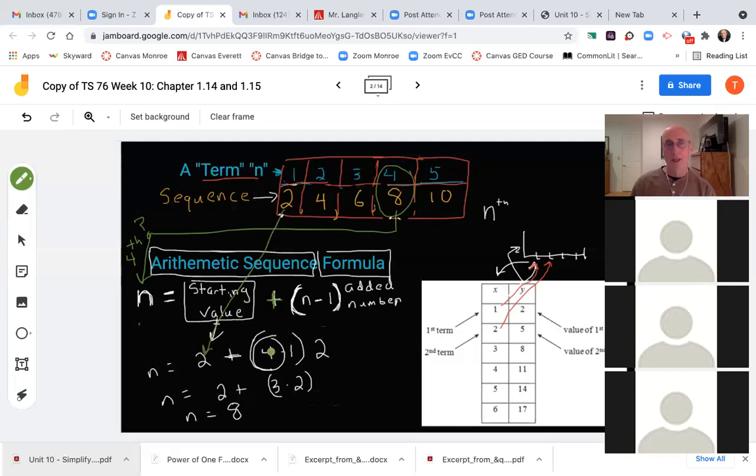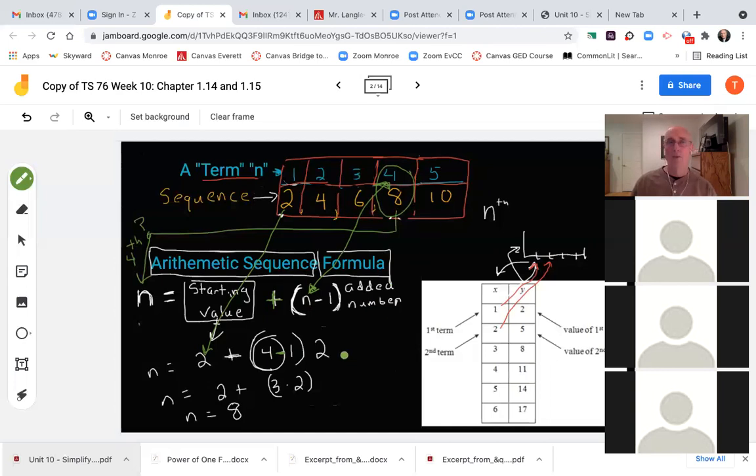All right, back to our formula. Starting value plus, and then it says n minus 1. You see this part of the formula here? What is n? What is our n? We're trying to find the fourth term. That's the n, okay? This would have been really helpful to have this kind of visual in the textbook that I had to read through 8 times to try to understand what they were trying to say in their own language. But yeah, the term we're trying to find, minus 1, times the added number. So I got 4 minus 1 here. This is the 4. This is where n minus 1 becomes 4 minus 1, times what's the added number each time? We're looking at the sequence, 2, 4, 6, it's 2, okay?